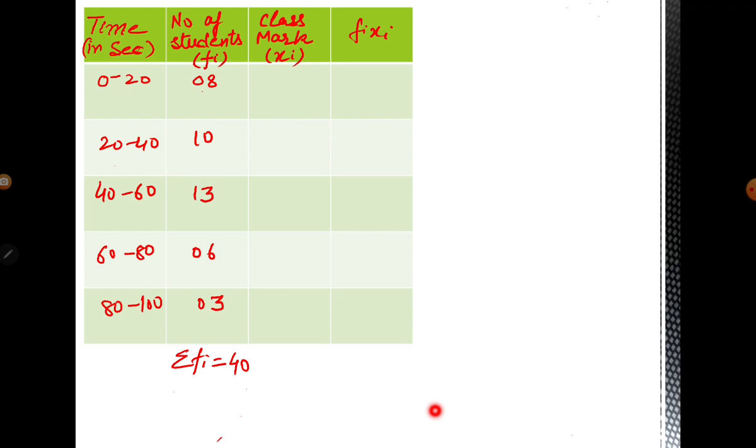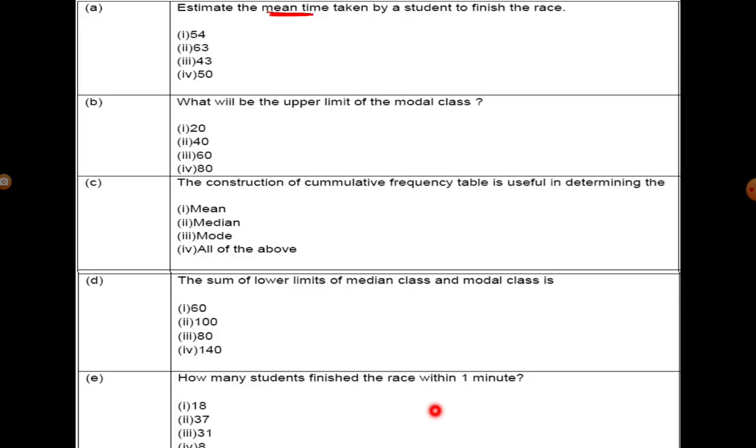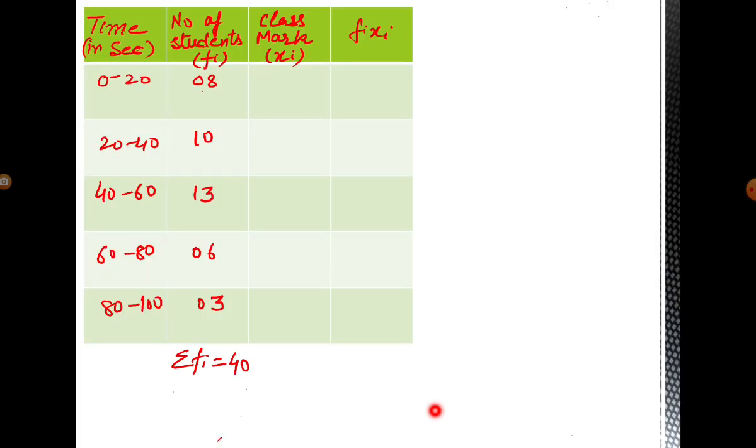Here we have to find the mean. The question is to estimate the mean time taken by the students to finish the race. So you have to find the mean time in which they are going to finish the race. For that we have to first find xi, the class mark. So what is class mark xi? It is the mid value of the class interval.